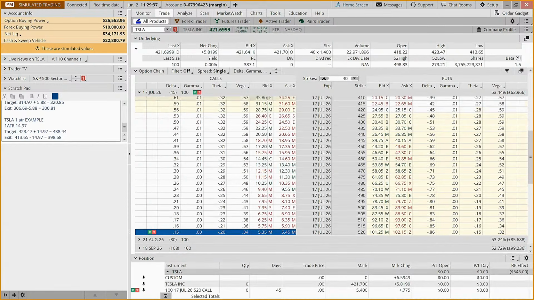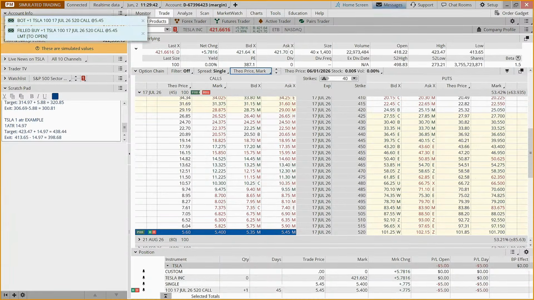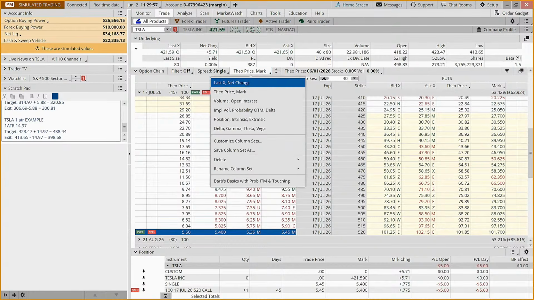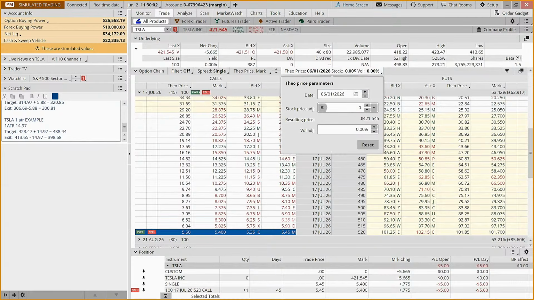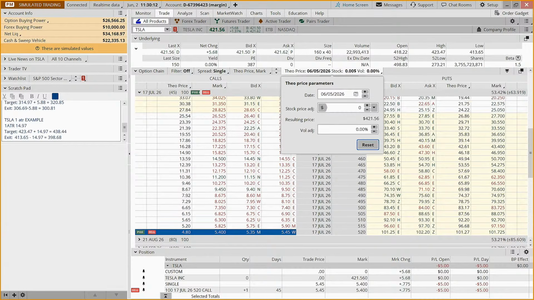Now, if we come here to Theo, Price, and Mark, I'm going to point this out because I actually had to call the trade desk when I was a student, because I couldn't find it. It's on the trade tab. You come down to your option chain, choose Theo, Price, and Mark, and then this other bar comes up. The first thing you do is hit reset. And so if we say, okay, I'm expecting this to hit the target by Friday.